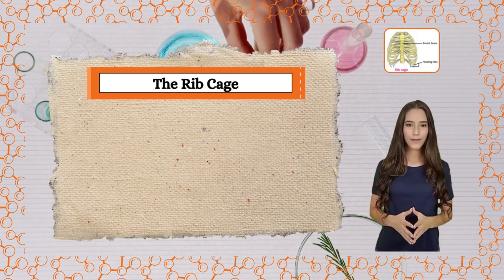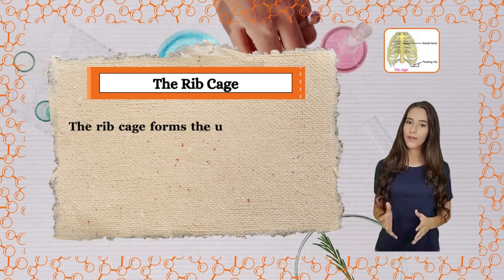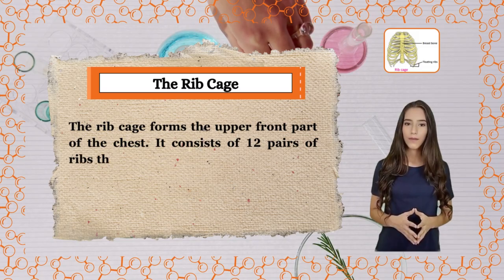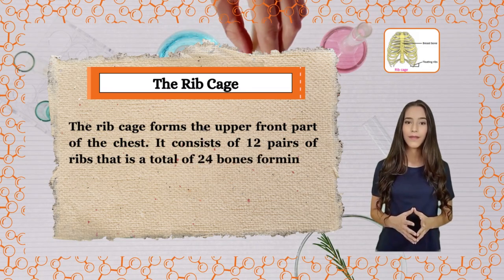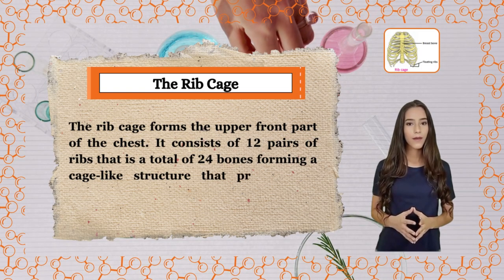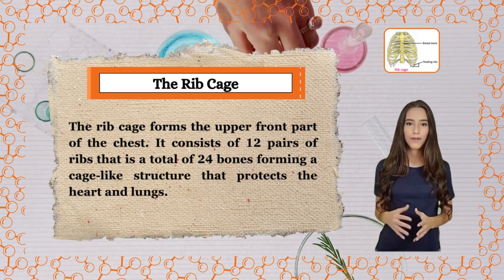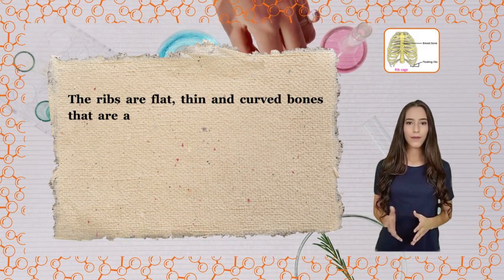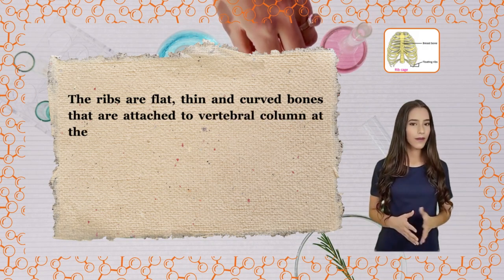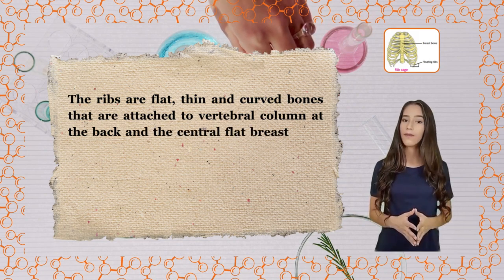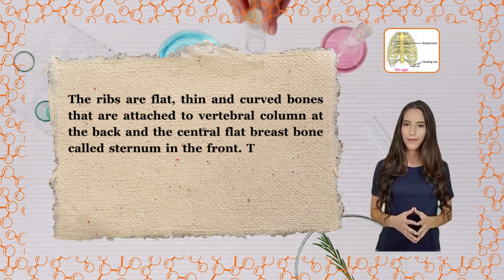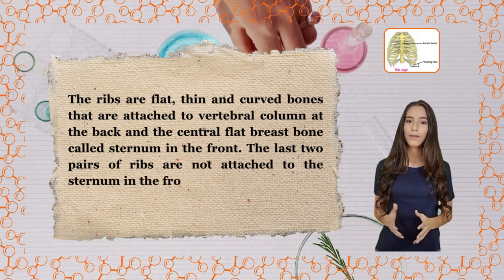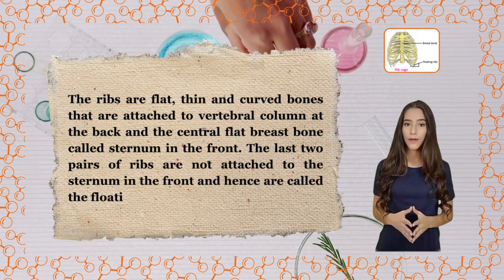The rib cage. The rib cage forms the upper front part of the chest. It consists of 12 pairs of ribs, that is a total of 24 bones, forming a cage-like structure that protects the heart and lungs. The ribs are flat, thin and curved bones that are attached to the vertebral column at the back and the central flat breastbone called sternum in the front. The last two pairs of ribs are not attached to the sternum in the front and hence are called the floating ribs.